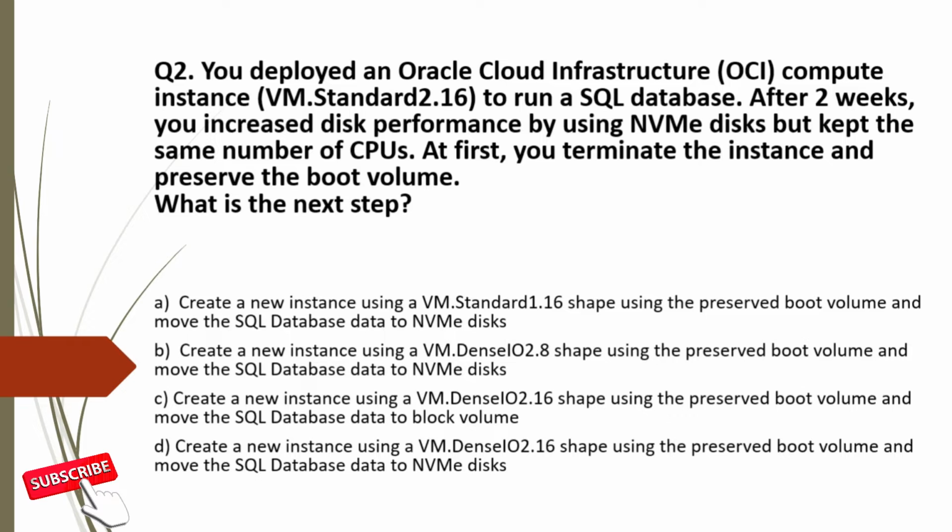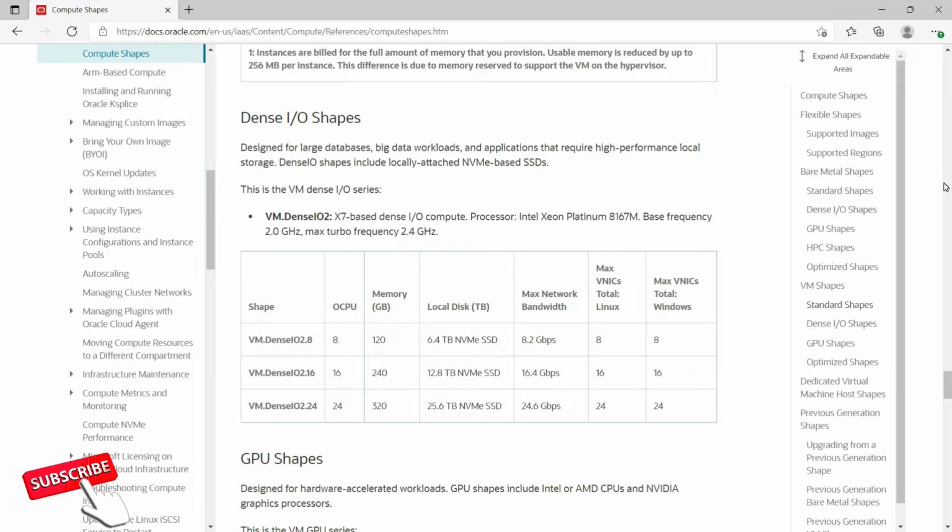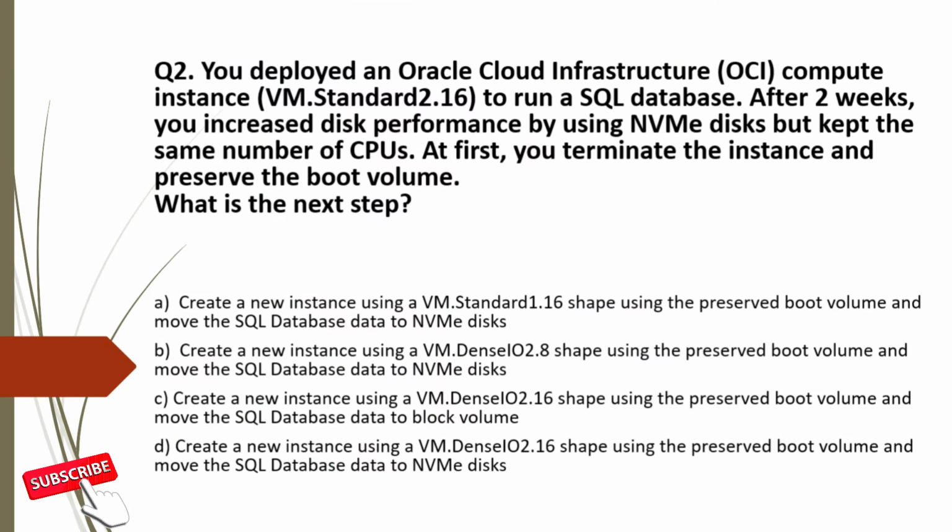Let's analyze the options. To increase disk performance by using NVMe disk, you need to use dense IO shape. You can refer to this Oracle documentation page to see how many OCPUs each type of dense IO shape has. For example, VM dense IO 2.8 has 8 OCPU and VM dense IO 2.16 has 16 OCPU. You can remember a small trick: after 2 point is the OCPU number. Option A is using VM standard 1.6. But to increase disk performance, we need dense IO shape. So option A is incorrect.